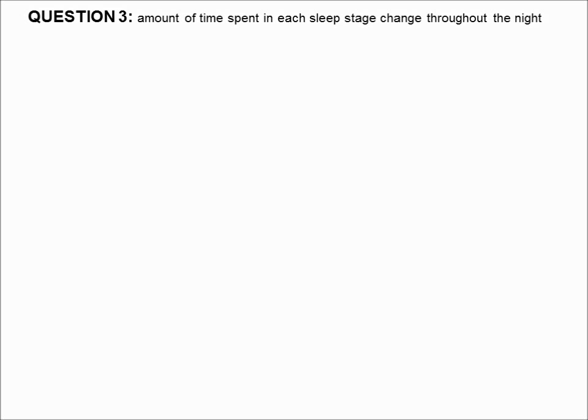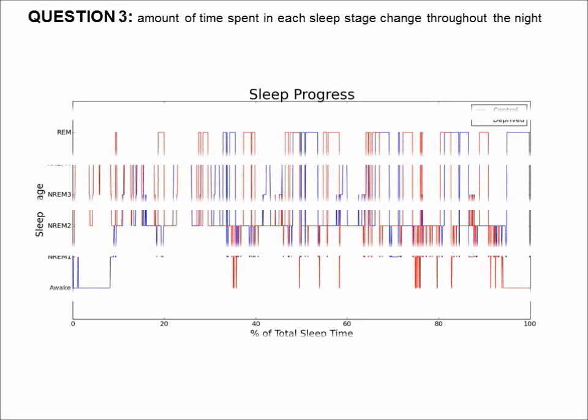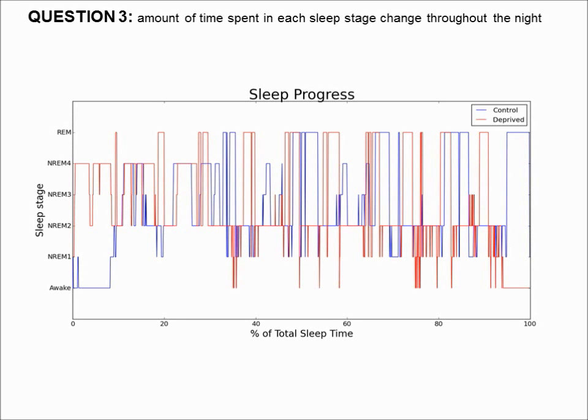But how is each sleep stage distributed throughout the whole sleep? This figure is a first approach to answer this question. So this figure shows the classification of sleep throughout the night for the control and deprived conditions of a subject. And this is the point where another problem appeared. Remember that the total sleep was larger after sleep deprivation. So if we plot one over the other using the actual time on the x-axis, we can't really compare the two conditions.